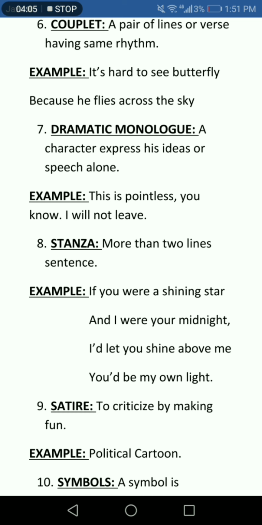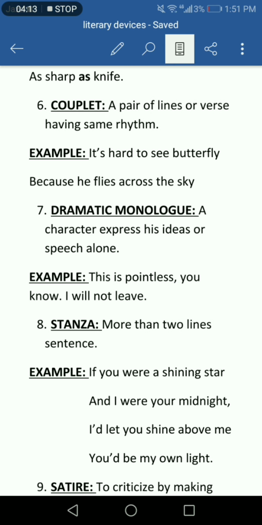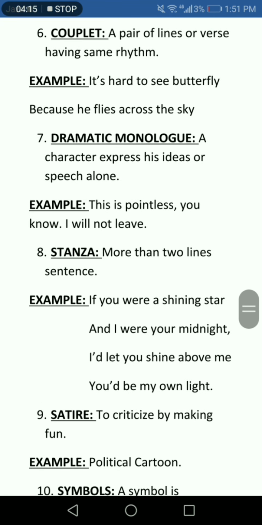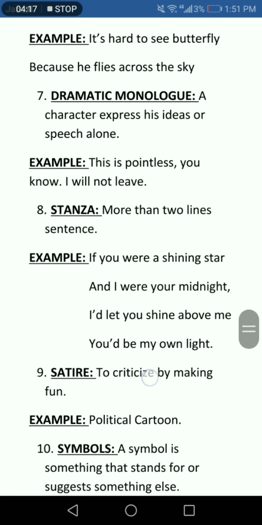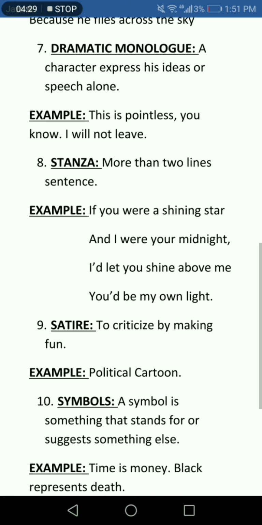Stanza is also added in poems, not in short stories. It has more than two lines, like the above. A couplet has two lines, but in a stanza there are more than two lines. Sentences make a stanza. Like in the example, there are four lines, so it is a stanza: "If you were a shining star and I were your midnight, I would let you shine above me. You would be my own light."